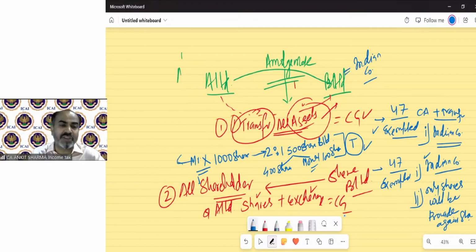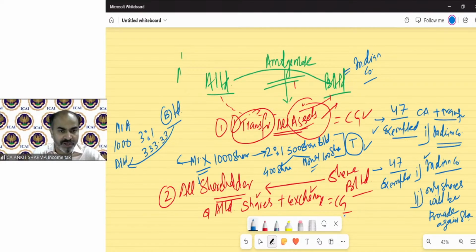But there can be a genuine problem. Mr. A has 1000 shares of A Limited, and now B Limited shares will be allotted to him due to amalgamation, but the ratio is 3:1. So now we need to give him 333.33 shares.